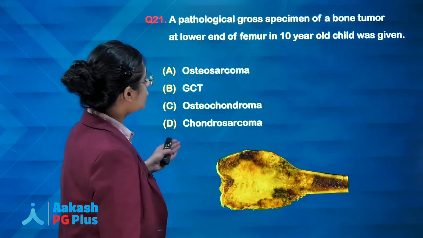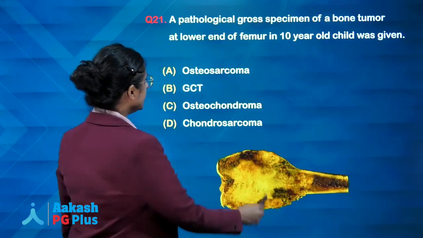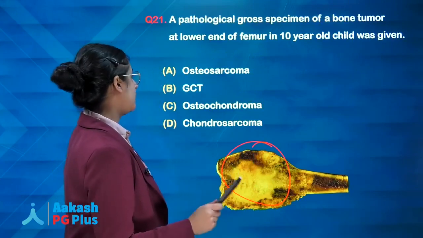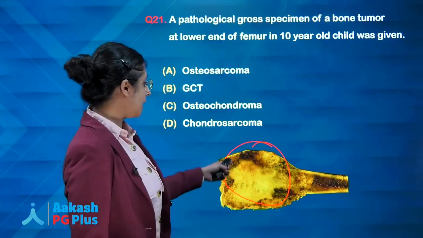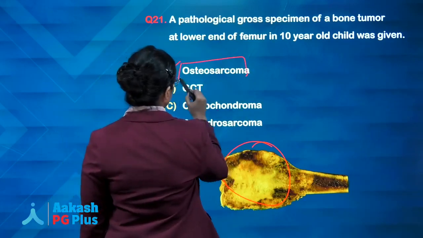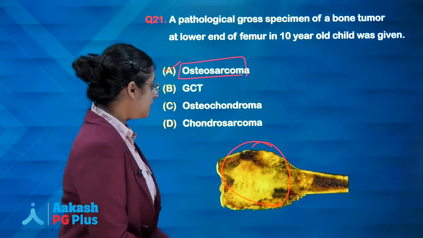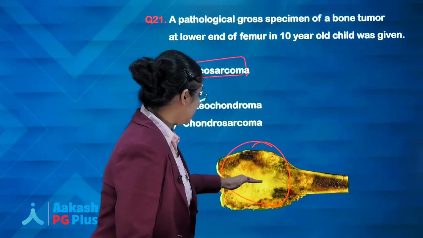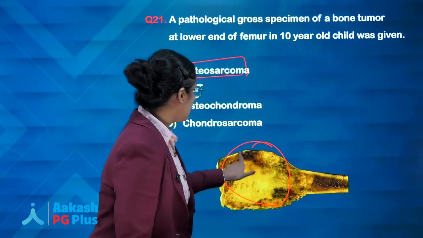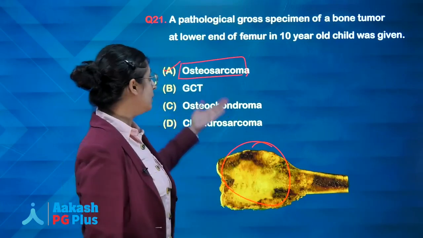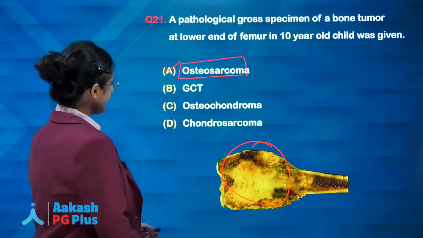Next, a pathological gross specimen of a bone tumor at the lower end of femur in a 10-year-old child was given. The answer will be osteosarcoma. Answer will be osteosarcoma involving the distal end of femur, osteoblastic foci, involving the metaphysis, but also invades the cortex and the surrounding soft tissue. It is a picture of osteosarcoma.